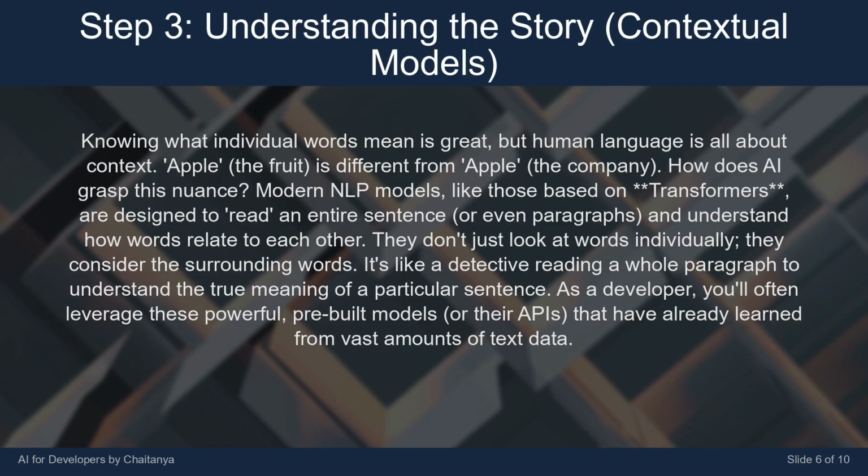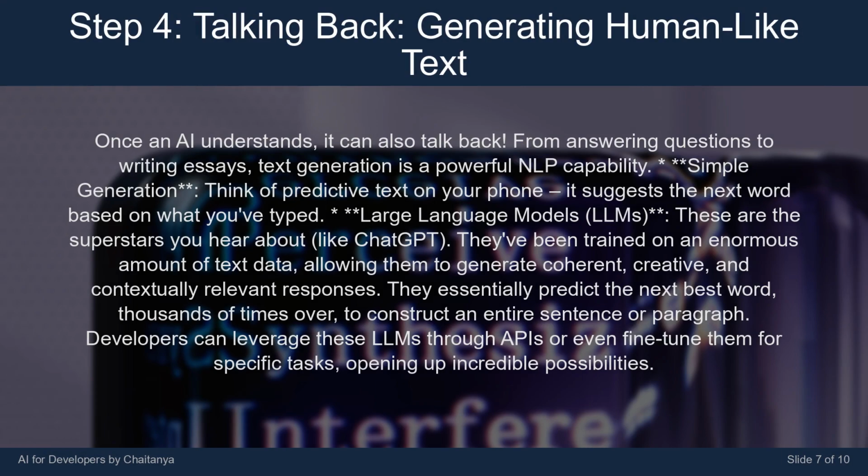Once an AI understands, it can also talk back. From answering questions to writing essays, text generation is a powerful NLP capability. Simple generation: think of predictive text on your phone. It suggests the next word based on what you've typed. Large language models, LLMs. These are the superstars you hear about, like ChatGPT.